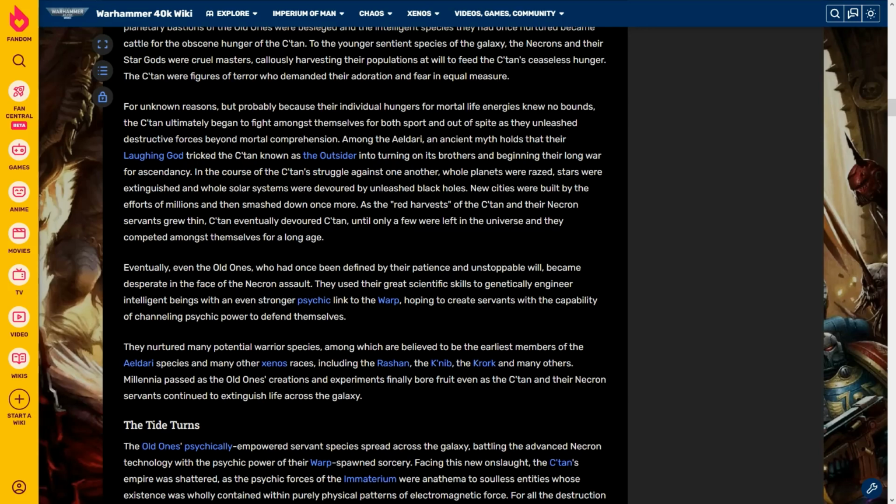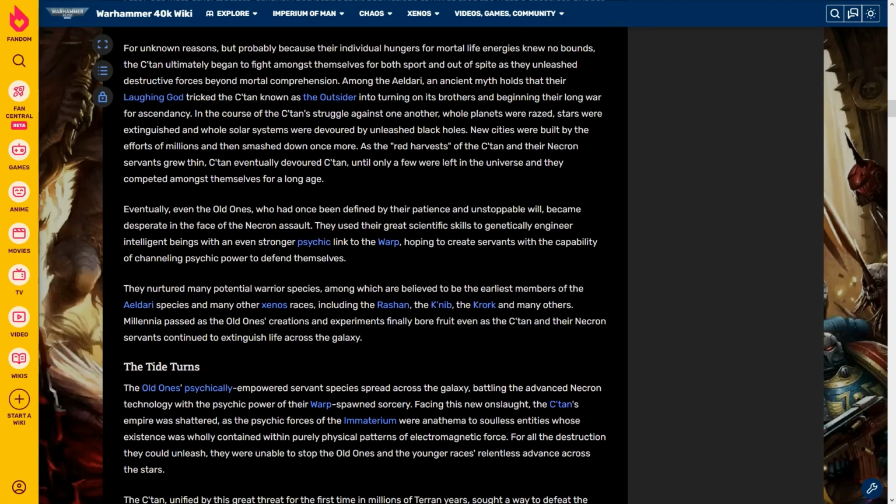In the course of the C'tan's struggle against one another, whole planets were razed, stars were extinguished, and whole solar systems were devoured by unleashed black holes. New cities were built by the efforts of millions and then smashed down once more. As the red harvest of the C'tan and their Necron servants grew thin, C'tan eventually devoured C'tan until only a few were left in the universe, and they competed amongst themselves for a long age.